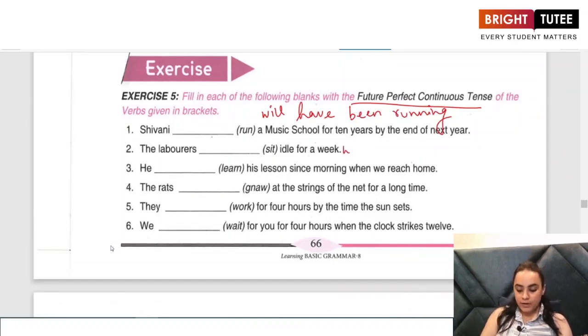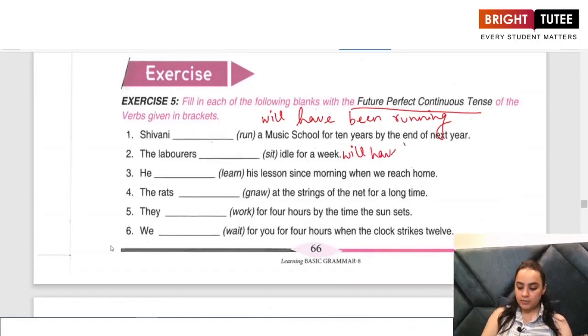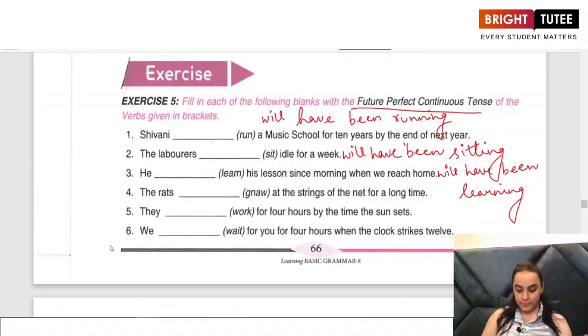The laborers will have been sitting idle for a week. He will have been learning since morning.